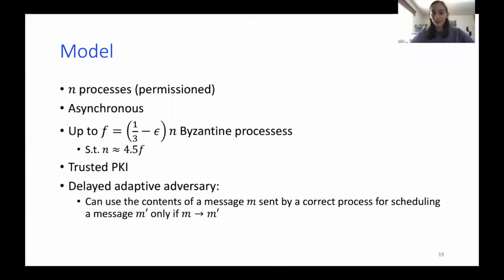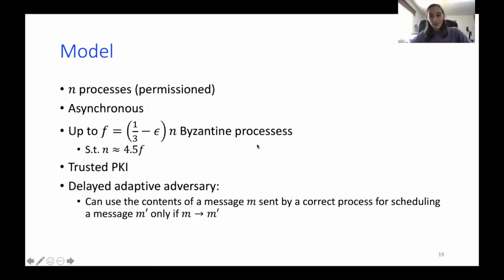We need this epsilon for our analysis later, and it's such that n is approximately 4.5f. Furthermore, we assume trusted PKI. So PKI, again, at a high level, means that every process has a pair of private and public keys, so they can sign stuff, and it allows us to use VRF, which I'll soon describe.